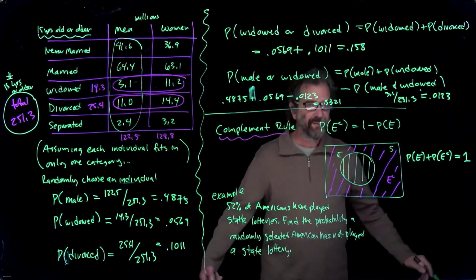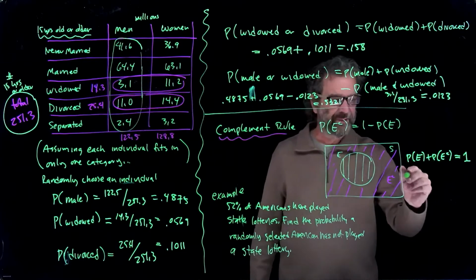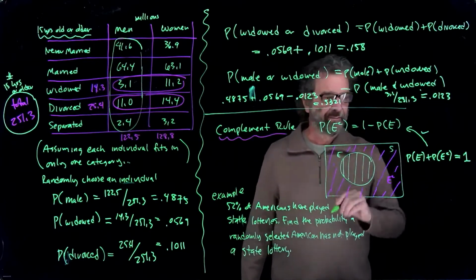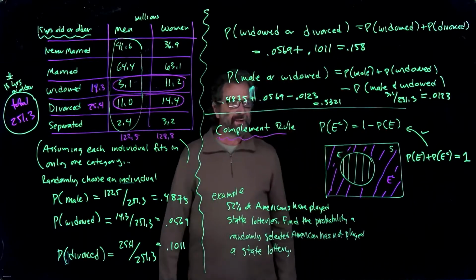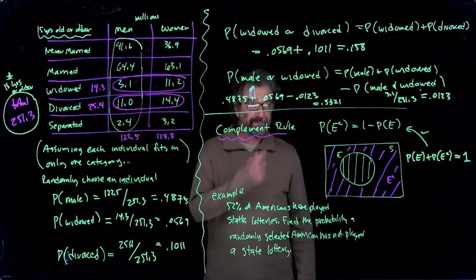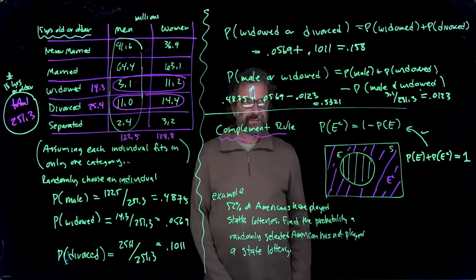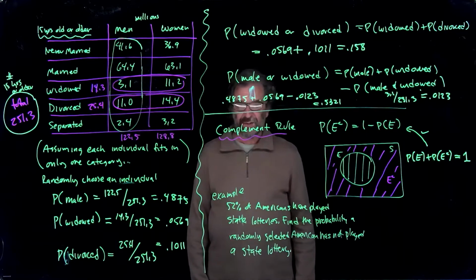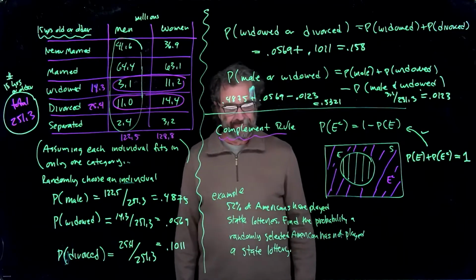And then you can rewrite that any way you want. Here we rewrote it like this. Just subtract off the probability of E from both sides of that equation, and you get the complement rule.